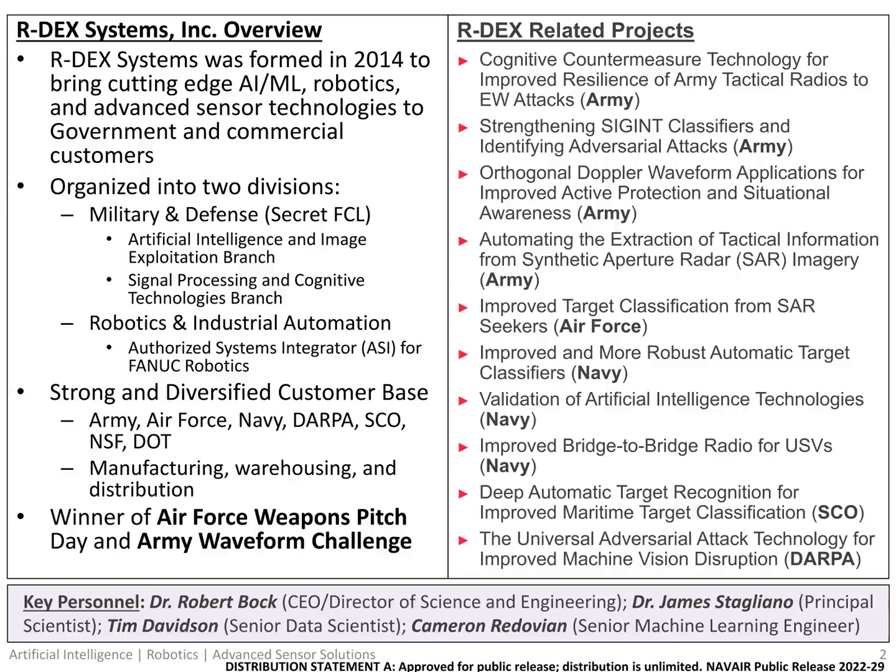R-DEX Systems was formed in 2014 to bring cutting-edge technology to commercial and government customers. R-DEX has two divisions, a robotics and industrial automation division and a military and defense division. The military and defense division has two branches, artificial intelligence and image exploitation branch, and a signals and cognitive technologies branch. We are a growing company located in Woodstock, Georgia. We service a strong and diversified customer base that includes every military service and other military agencies, such as DARPA.